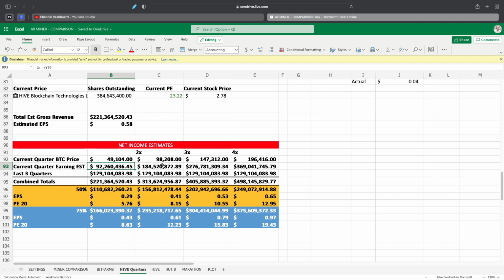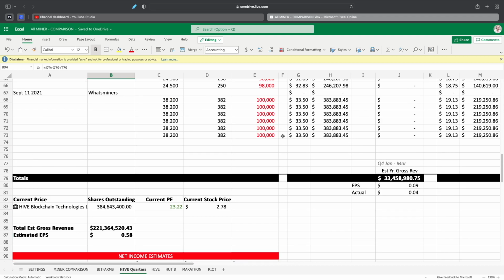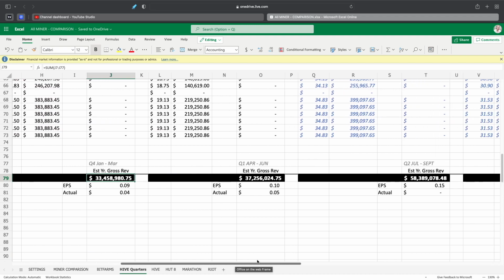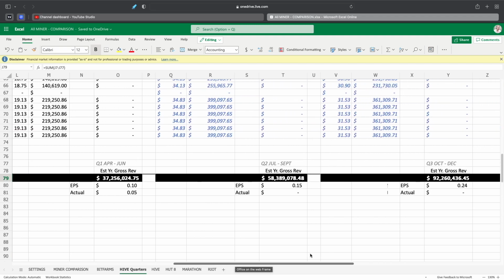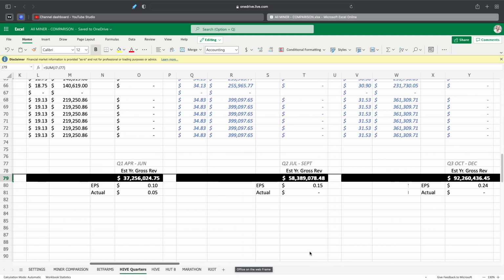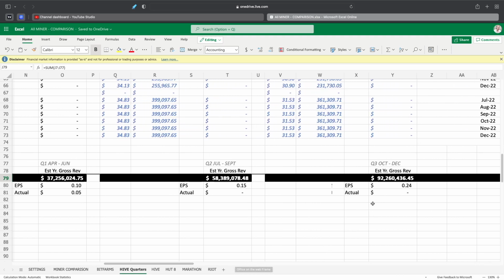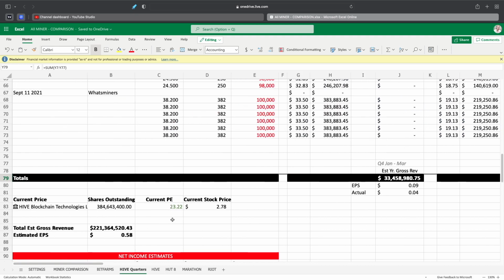We don't know exactly what Q2 is going to be like, but we're pretty sure it's going to be right around there. We're taking the last 3 quarters that we know of, which we don't know Q2 yet, but we're taking the 33 million, the 37 million, and possibly the 58 million, and then we'll make those basically static. The only thing that's going to change on here is the last quarter, which is this quarter here at 92 million currently popping up if all the miners get installed.